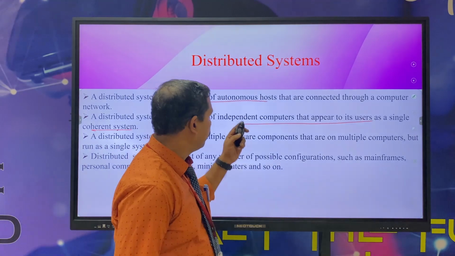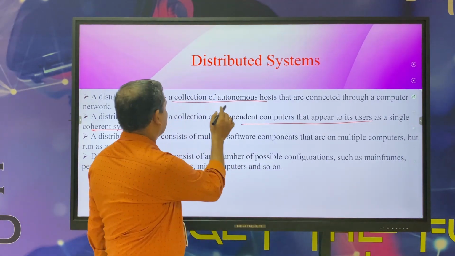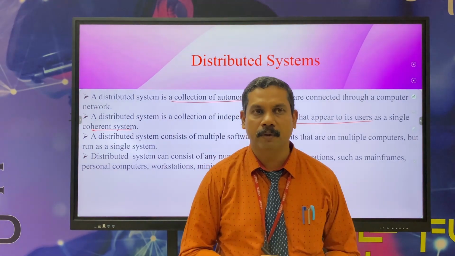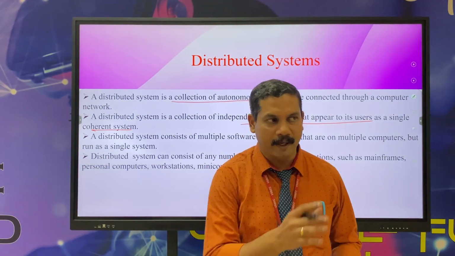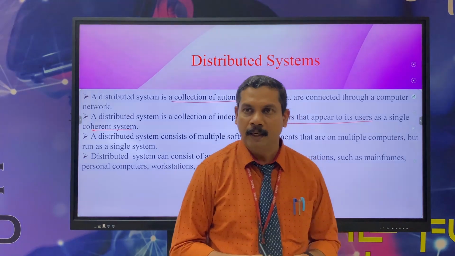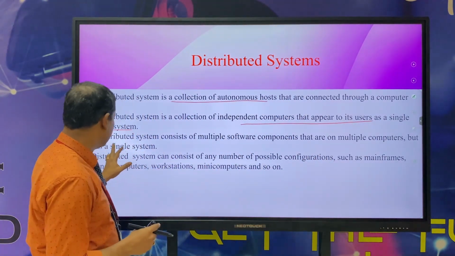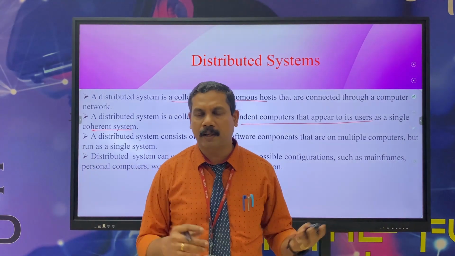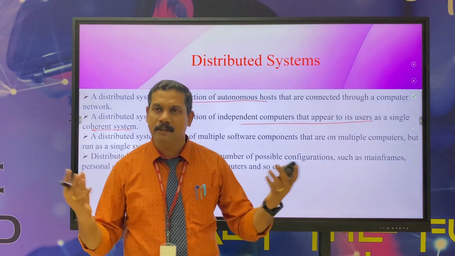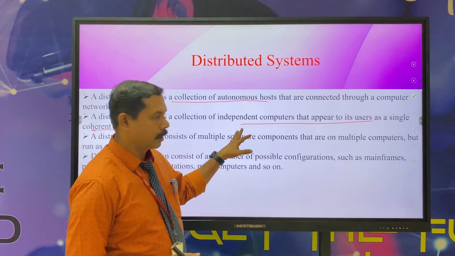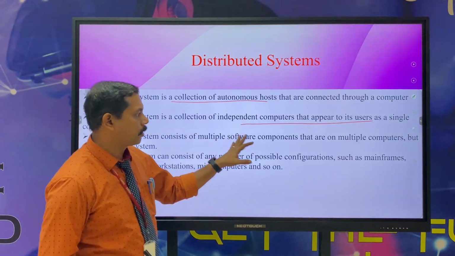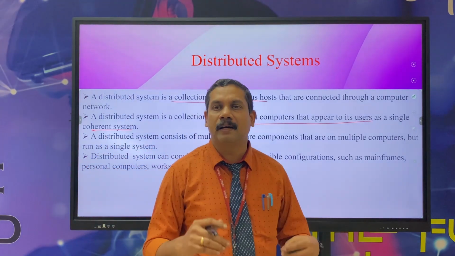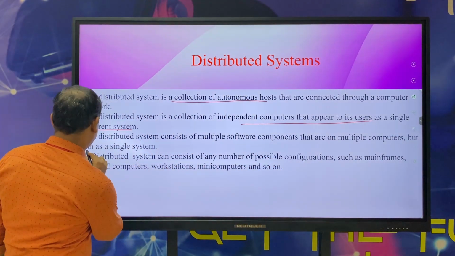This is one autonomous computer doing one kind of work, and this is another autonomous computer doing another kind of work. Different software components are used, but it runs as a single system.